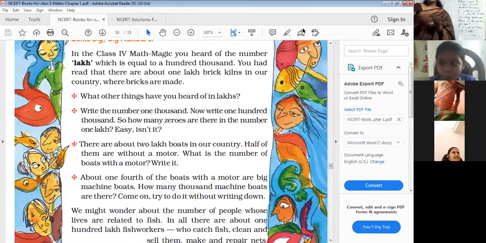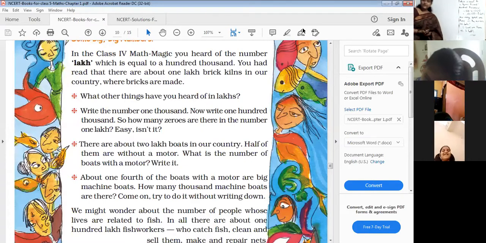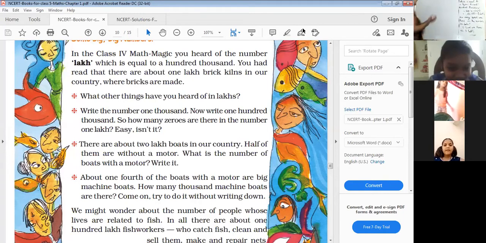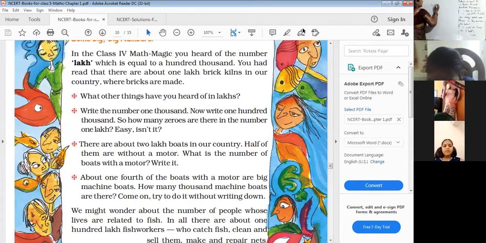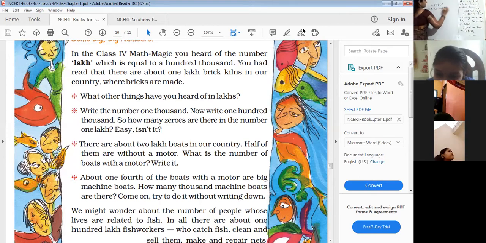See, I have 4 pens with me. Half I gave to Pranavi. How many pens are with me? 2. What did we do? Divide by 2. Like that, 2 lakh boats are there in our country. From that, how many are with motor, without motor? Half are without motor.